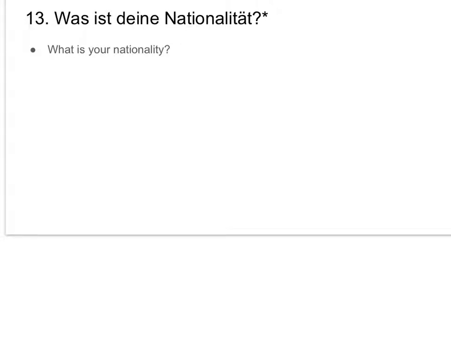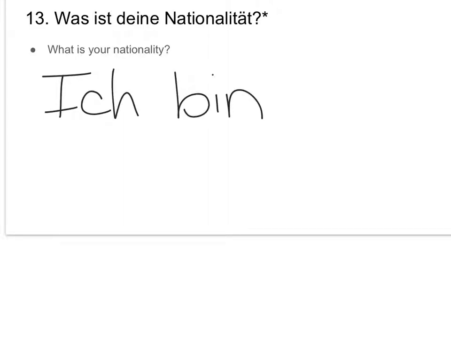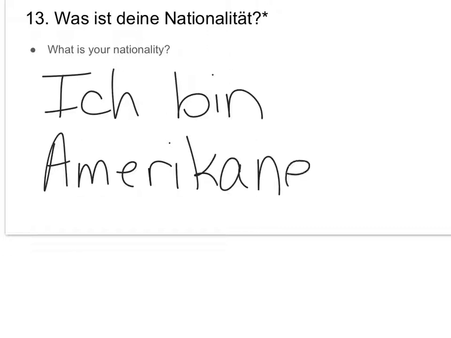Okay? This one is going to be short and sweet. Does anybody have a passport or a birth certificate or anything that says they are something other than American? Awesome. Everybody's going to start with Ich bin. Guys are going to say Amerikaner. Ladies are going to add the IN to the end of it. It's a goofy looking N, but it's an N. So guys will say Ich bin Amerikaner. Ladies will say Ich bin Amerikanerin.